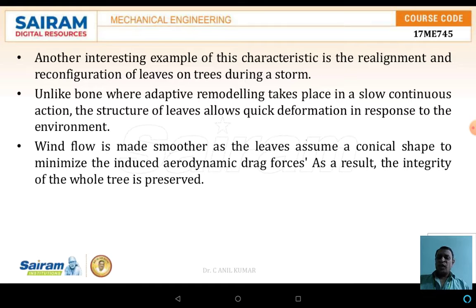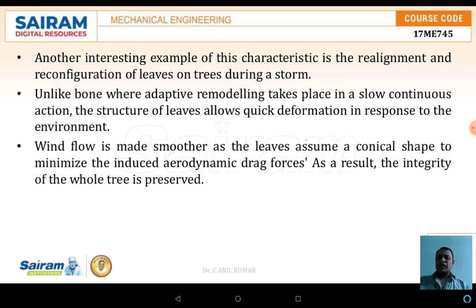Unlike the bone, where adaptive remodeling takes place in a slow, continuous action, the structure of the leaves undergoes a quick deformation in response to the environment. The wind flow is made smoother and the leaves assume a conical shape to minimize the induced aerodynamic drag forces. As a result of this, the integrity of the whole tree is preserved.